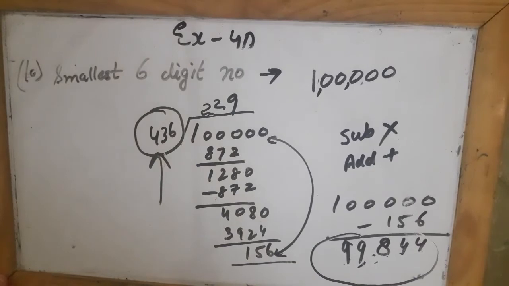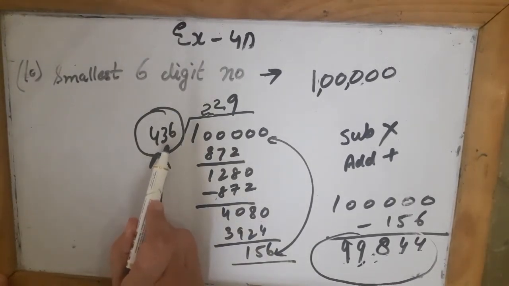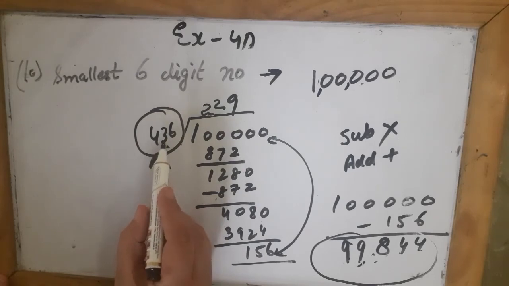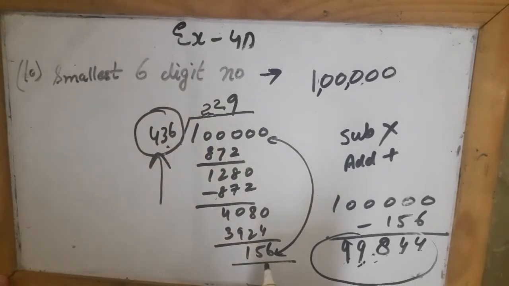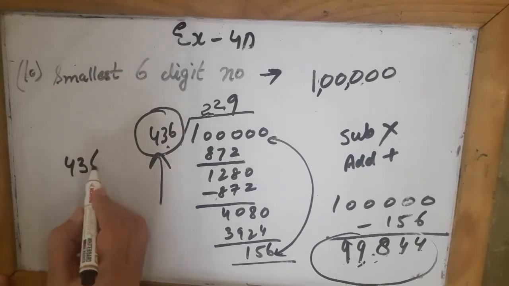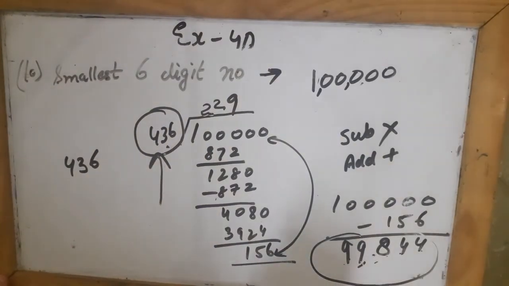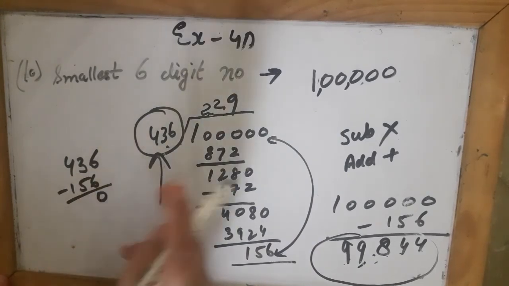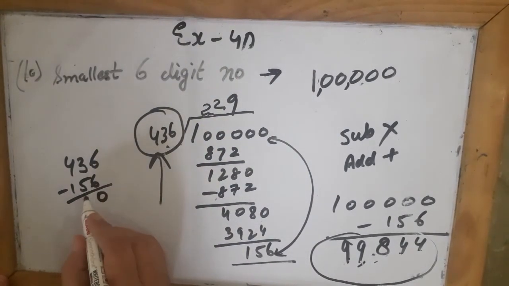Now here we are doing the division with the number 436. It means I want to add 436, right? But I already have 156 extra. मेरे पास पहले से ही 156 extra बचे हुए हैं. So from this 436 which I have to keep on adding, I will subtract the 156 which I already have extra when I divided 1 lakh by this.